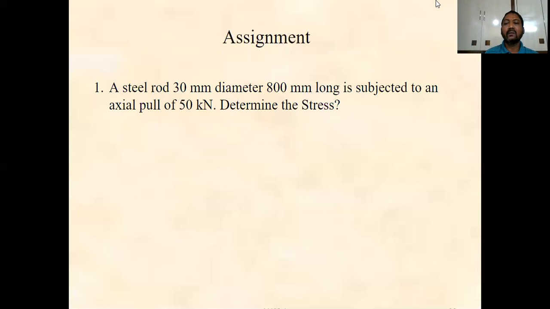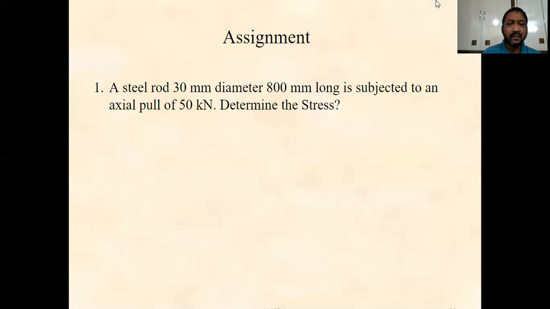And so this is the assignment. When we work out this assignment, we will come to some idea about the stresses. A steel rod 30 mm diameter and 800 mm long is subjected to an axial pull of 50 kilonewtons. Determine the stress.